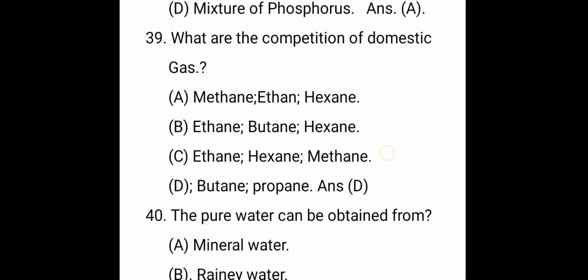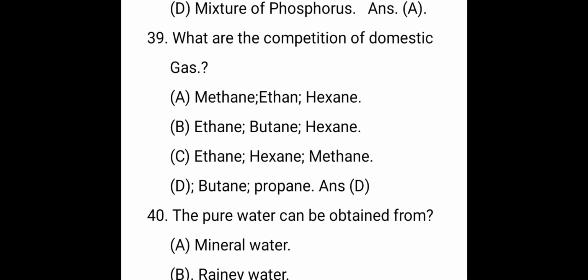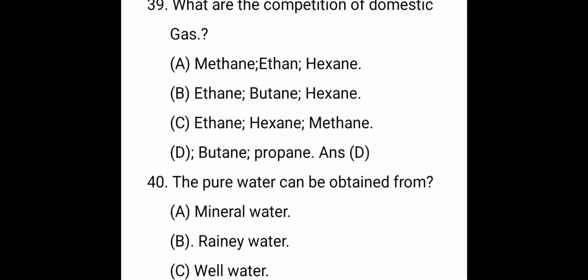The next question, what are the components in the domestic gas? The domestic gas contains butane and propane.